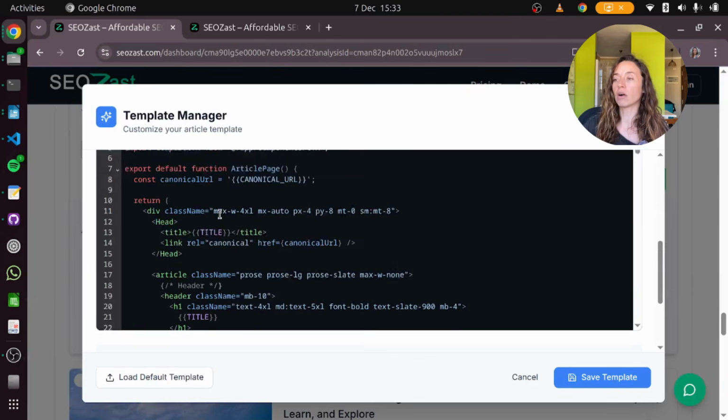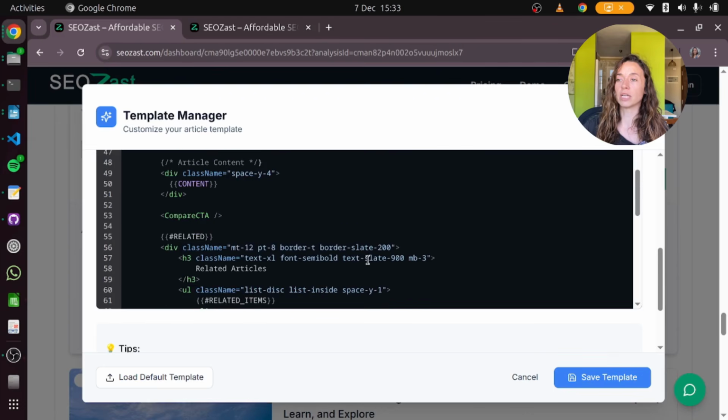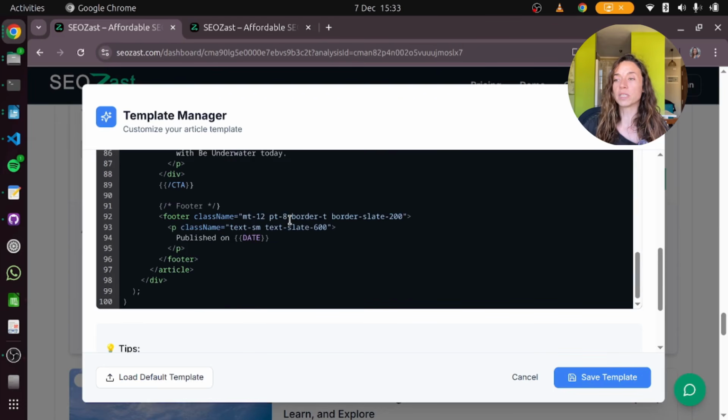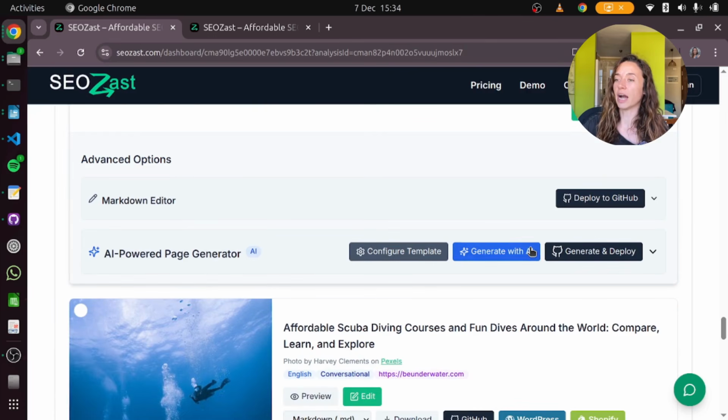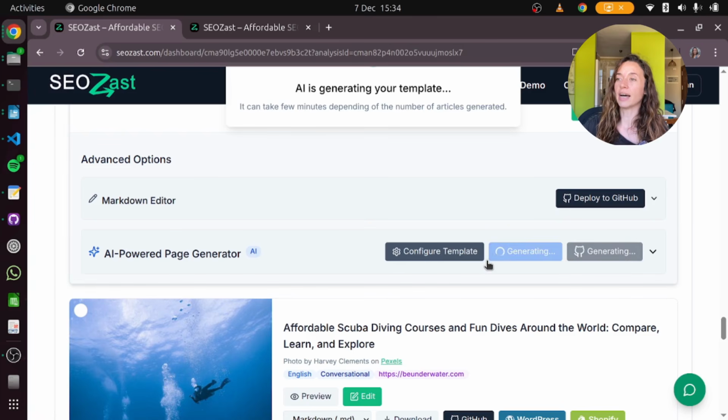Here you can configure your template, use your own site colors, save your template, and then generate the articles, and it's generating the article just with the agent. So with my agent, I don't even have to call AI to do this, and it's costing me nothing, which is amazing.